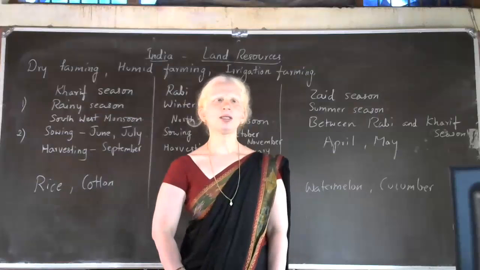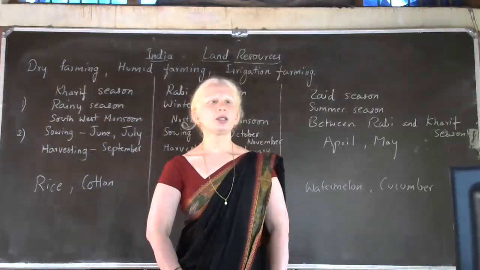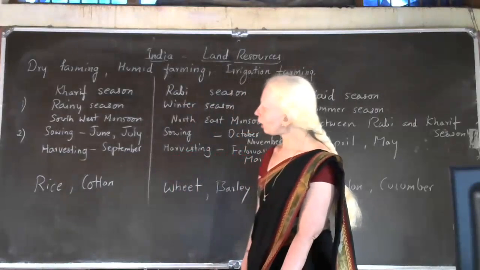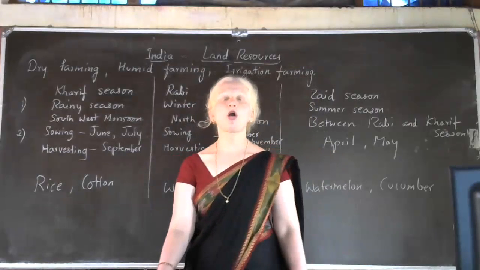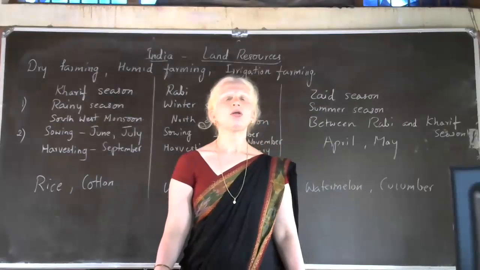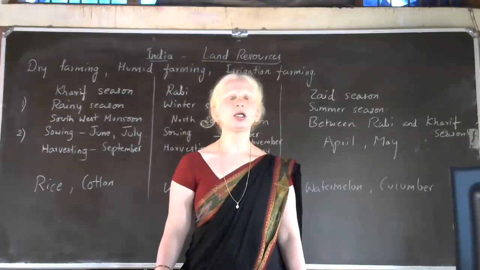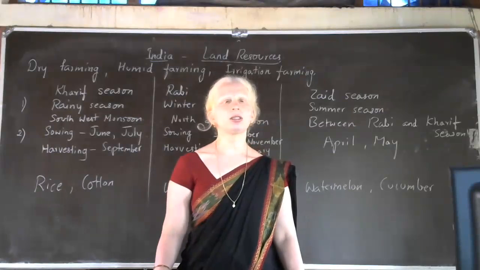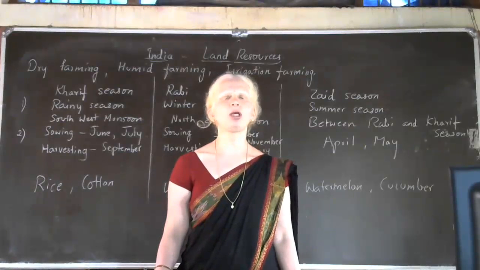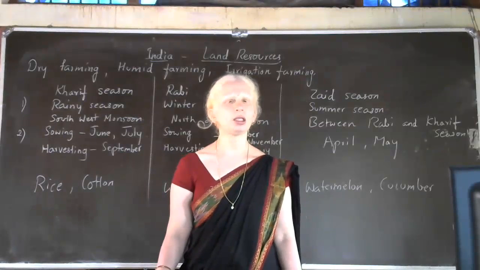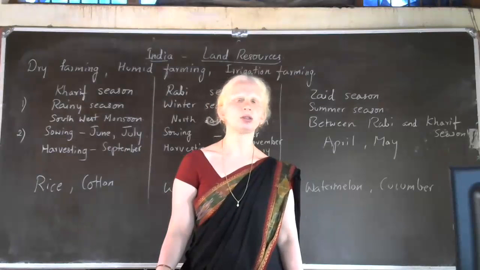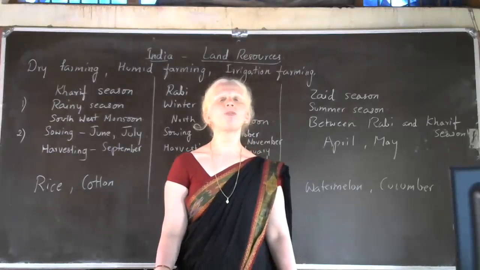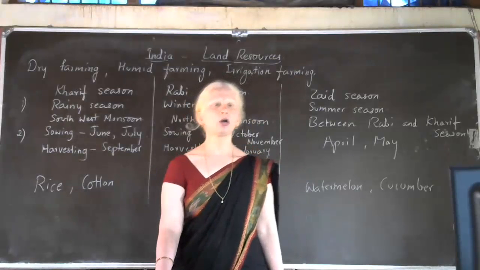Okay, welcome back, children. So we are discussing India land resources now. Now we have started our discussion about crop season in India. So crop season means what, children? Cultivation of crops based on seasons in India. Okay, we have different types of seasons. Now we have rainy season, winter season, summer season, right? So growing crops, cultivating crops based on these seasons is called crop season.